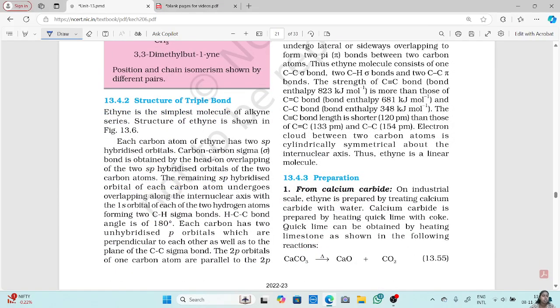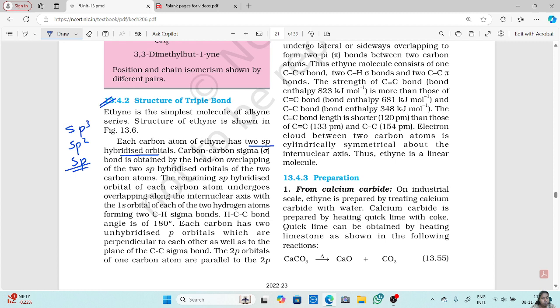Next one is the structure of the triple bond. Okay, ethyne is the simplest molecule of the alkyne series. So let's start with the structure of the ethyne molecule. Now each carbon atom of the ethyne molecule has two sp hybridized orbitals. You know the hybridization, right? sp3 for single bond, sp2 for double bond, and sp for triple bond. So in the ethyne molecule, the carbon will be sp hybridized.